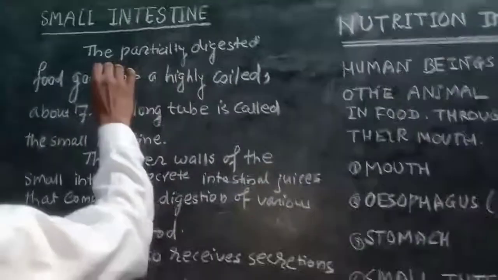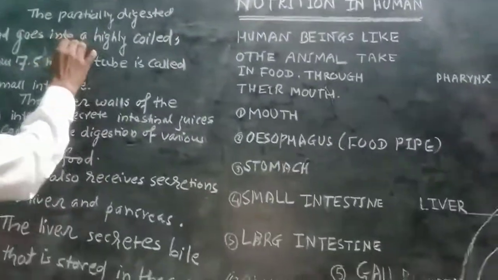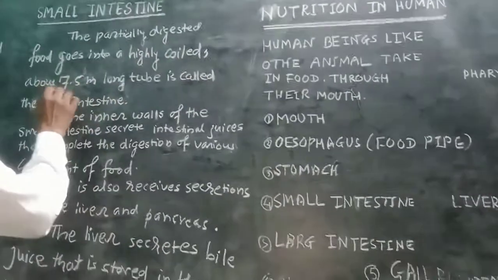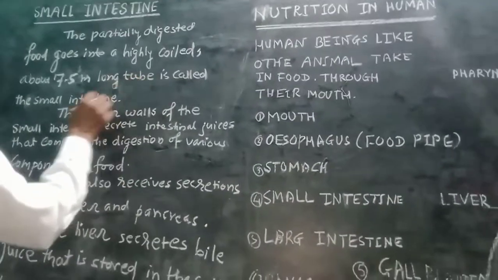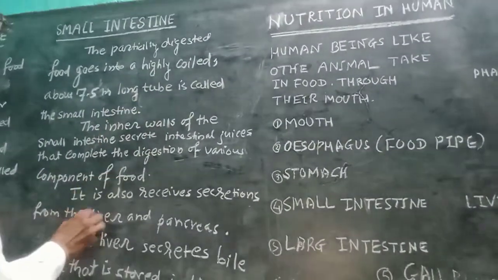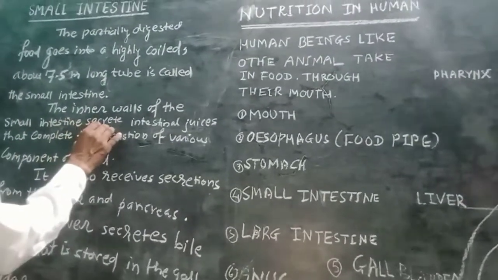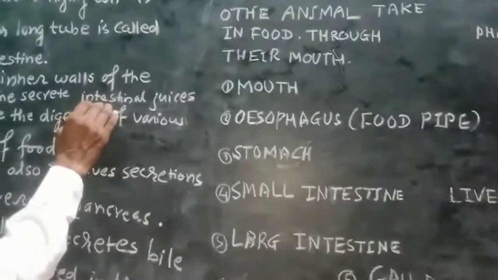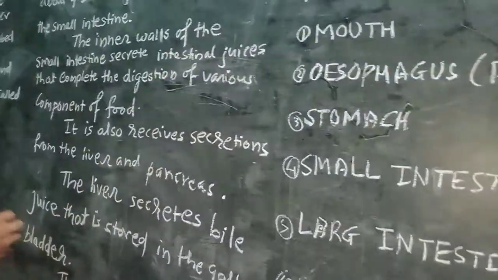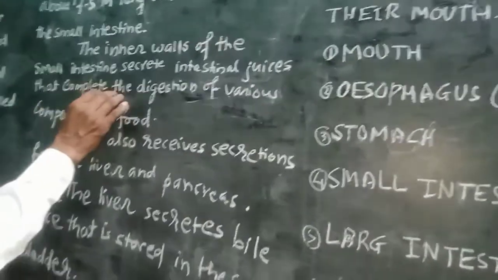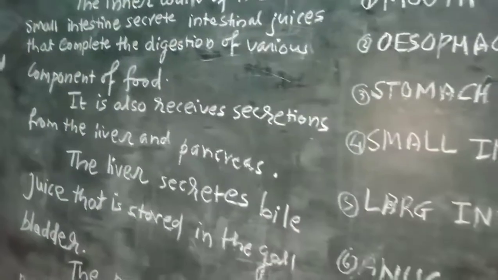The partially digested food goes into a highly coiled tube about 7.5 meters long, called the small intestine. The inner wall of the small intestine secretes intestinal juice that completes the digestion of the various components of food.